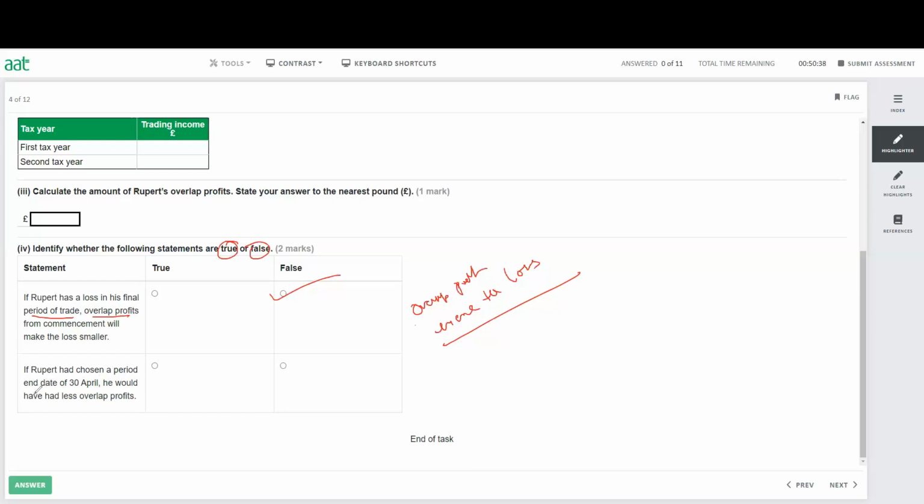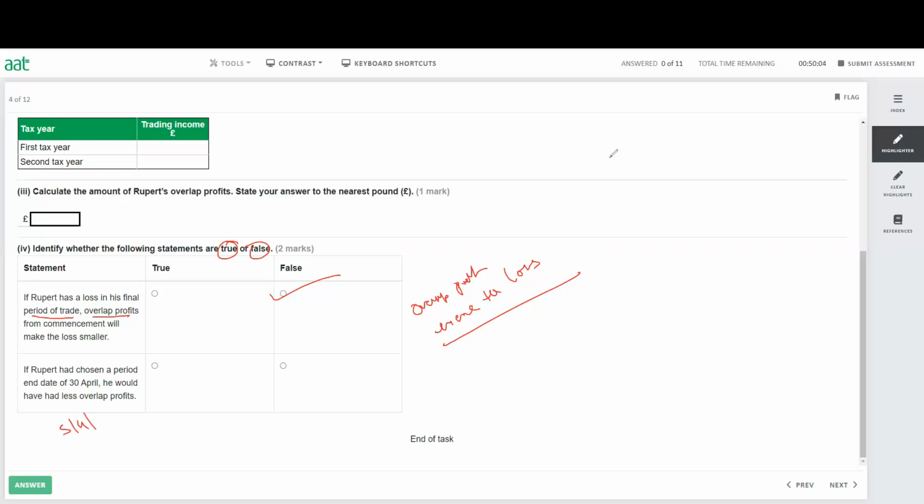The next one says, if Rupert had chosen a period end of 30th of April, he would have less overlap profit. That's not true. If you choose the period of 5th of April, it will be easier to calculate and carry on for the basis period. But if there is an overlap profit because of the chosen accounting period, it will not help.